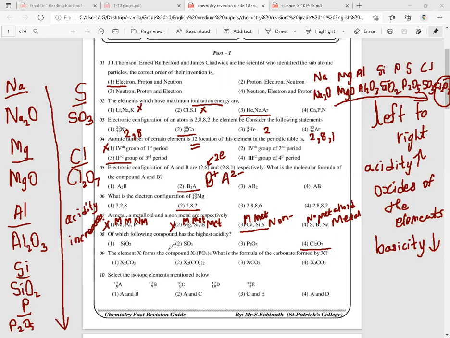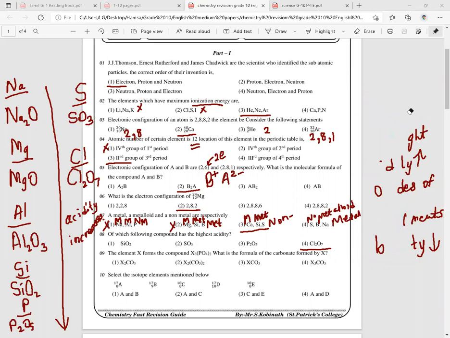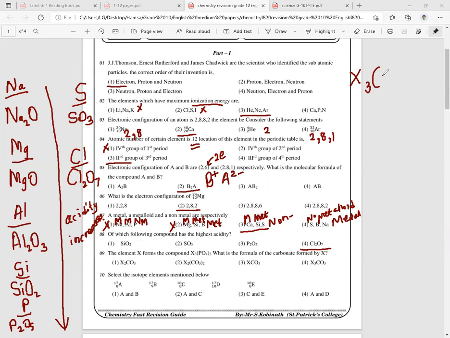The element X forms the compound X3(PO4)2. What is the formula of the carbonate formed by X? So here, X3(PO4)2 means X is 2 plus and PO4 is 3 minus, right?